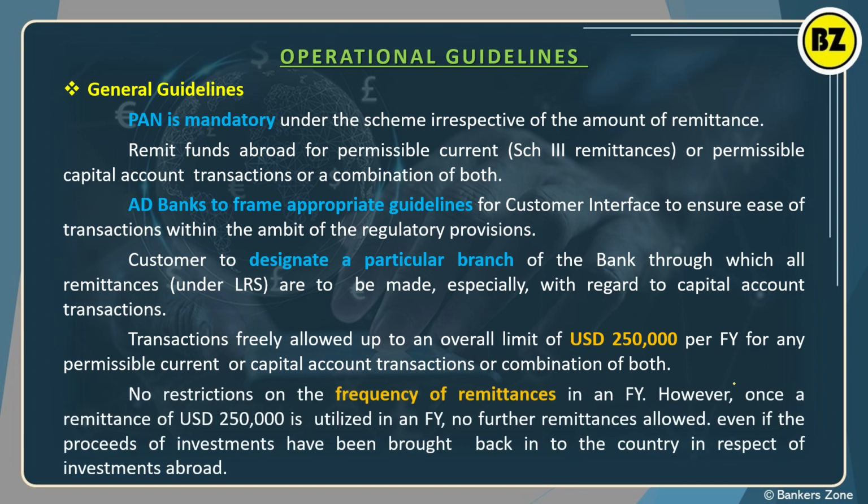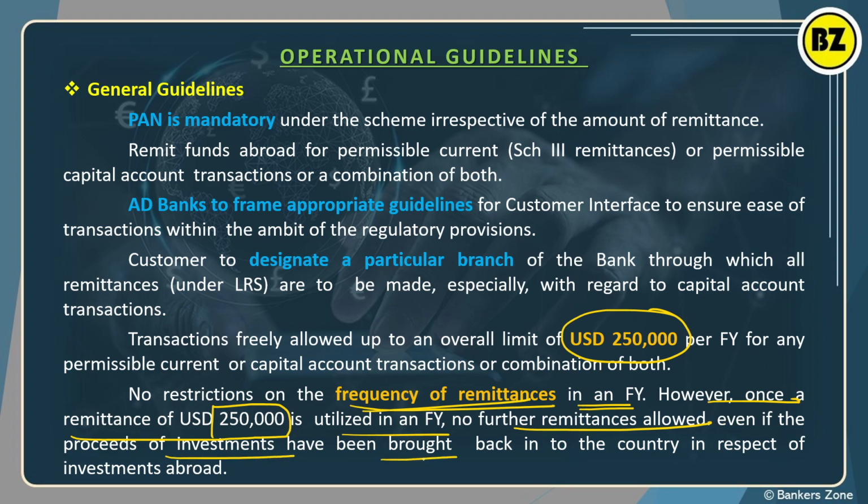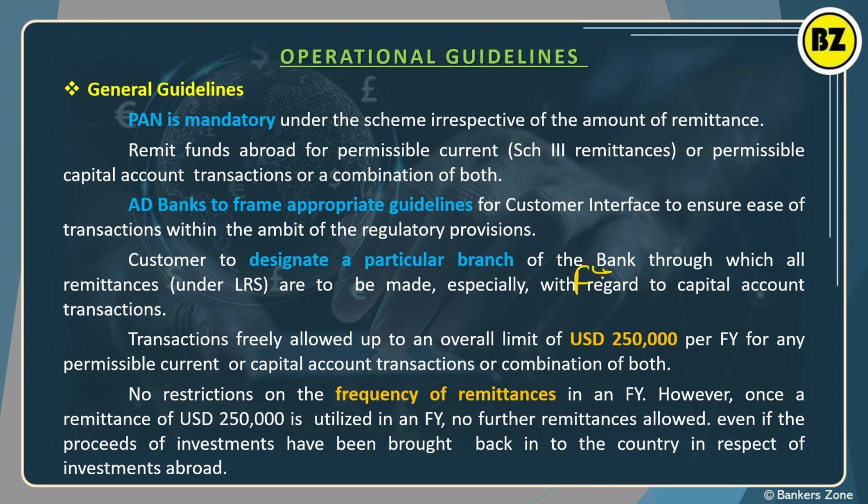Now see the frequency of remittance. It is not necessary what the frequency should be, in a financial year. However, once the 2,50,000 is utilized, no further remittance is allowed, even if the proceeds of the investment have been brought back. See, you have invested 2,50,000 and you got it back; will you get the limit of 2,50,000 again? No. You will get only the limit for the financial year. So you can send 25,000 ten times, you can send 50,000 five times, or you can send 2,50,000 one time. This is the aggregate limit you are getting.